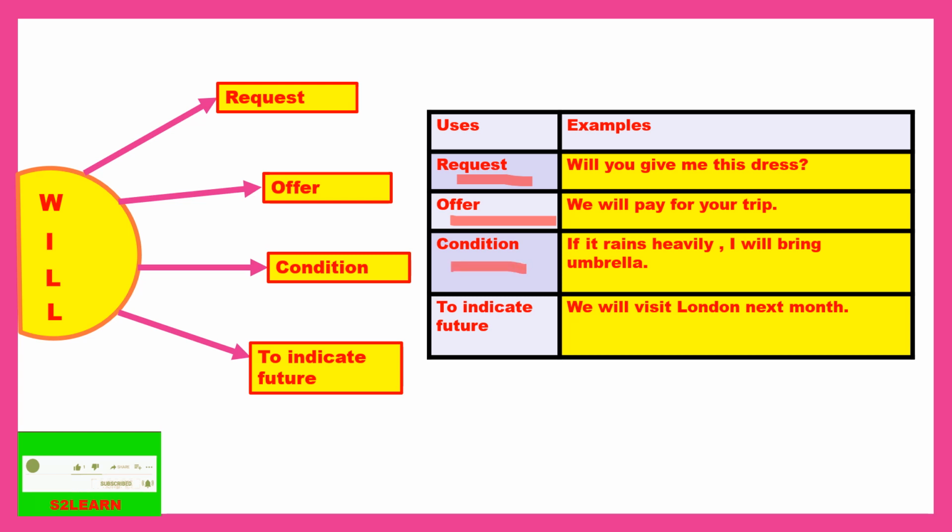Next is condition: if it rains heavily, I will bring an umbrella. So it's a condition. If it rains heavily, then only I will bring the umbrella. There is a condition being stated here. Next is to indicate future: we will visit London next month. So we will be visiting London next month.